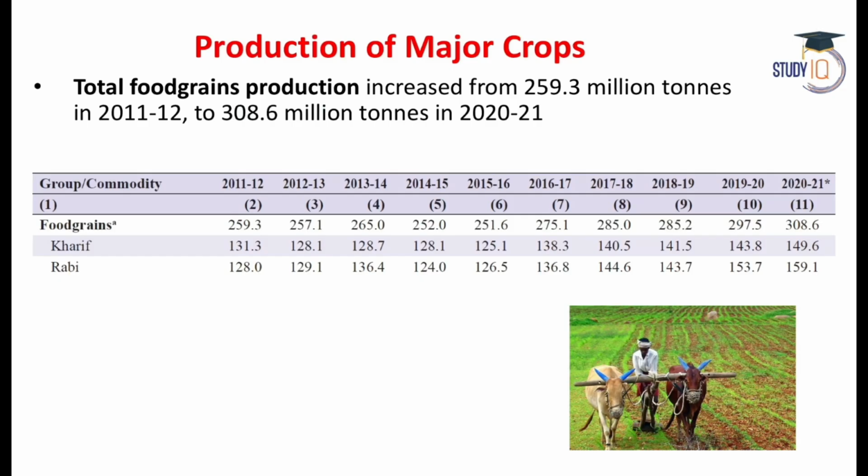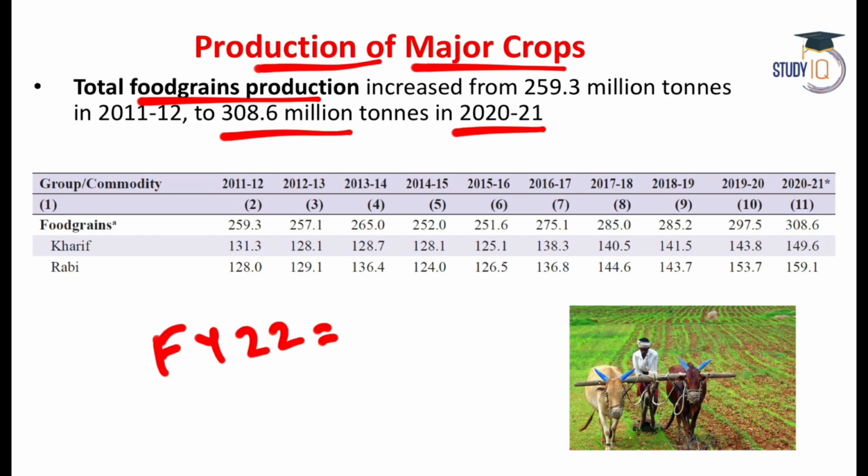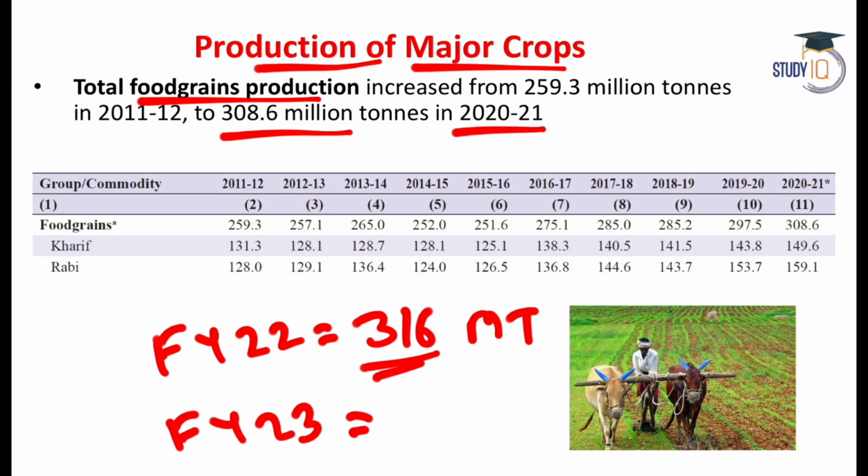Let's start the video. First, let me talk to you directly from the economic survey about the production of major crops in India. Total food grain production in India was how much in the financial year 21? It was 308.6 million ton. What about for financial year 22? It was approximately 316 million ton. And for financial year 23, our target is 328 million ton.